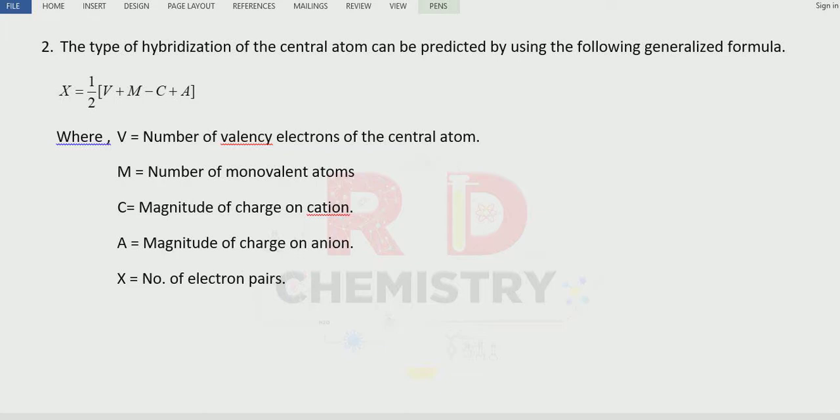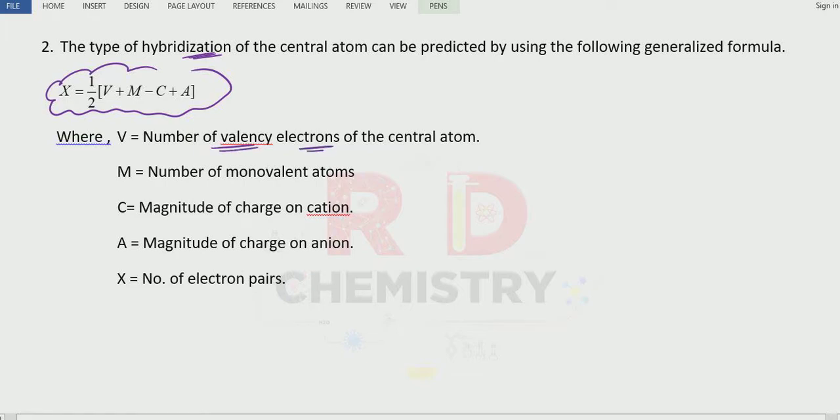Now we can also find out the type of the hybridization using one formula. There is a formula here. X is equal to half into V plus M minus C plus A. V stands for the number of valence electrons in the central atom. So we'll have to remember.